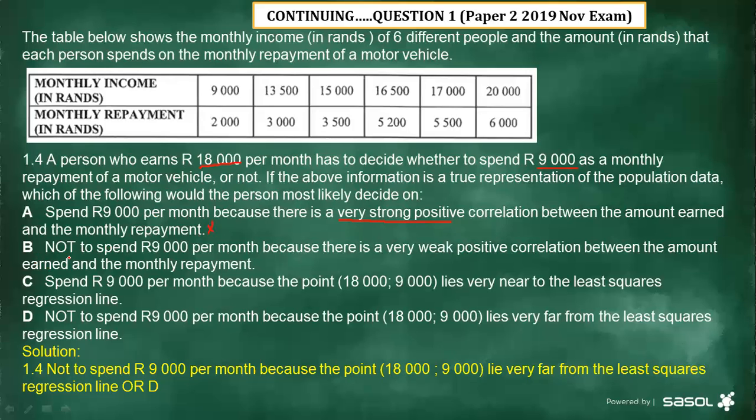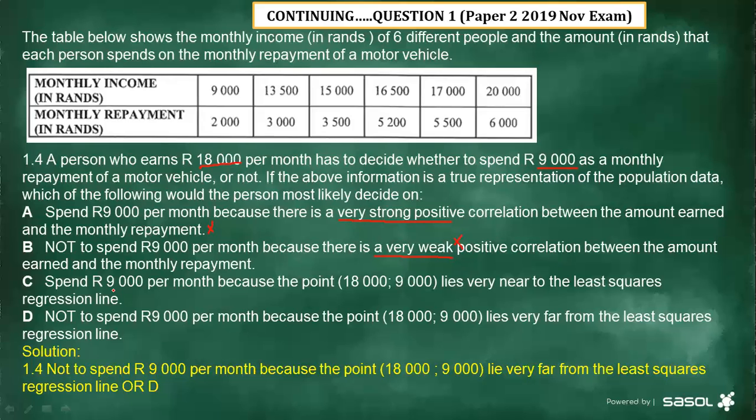B, it says not to spend 9,000 per month because there is a very weak positive correlation between the amount and the amount repaid. It cannot be very weak positive because the value of R, which we have determined, was 0.945. So if 0.945, it cannot be very weak positive. So this one is also out due to this statement, which says very weak positive correlation. It's not a very weak positive correlation based on the value that we have determined.